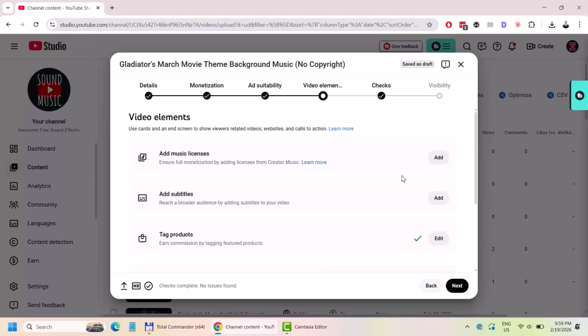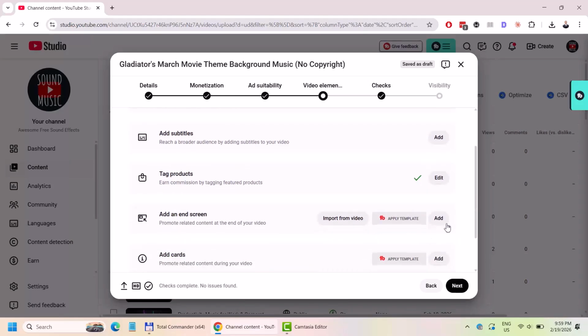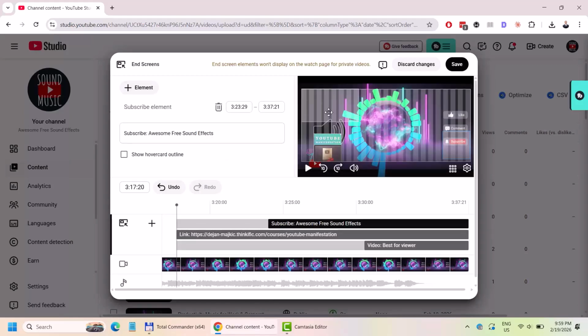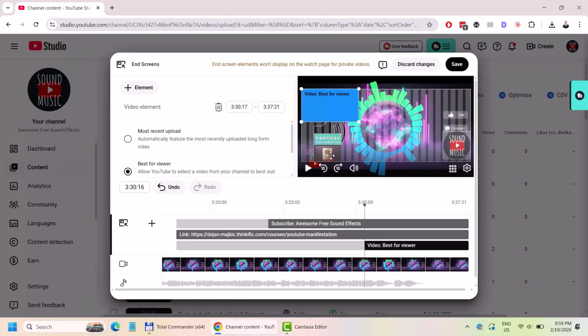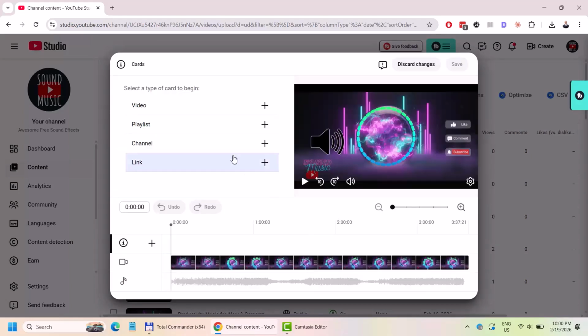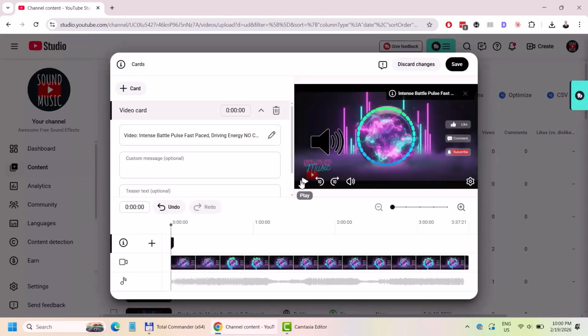So here I want to skip these first two. We tag two products already. So for end screens, we will add three things: subscribe, a link to my courses, and videos best for viewer, and click save. So three things are at the end screen, and we would add the card. Let's add latest video. Skip to the 10th second and save.